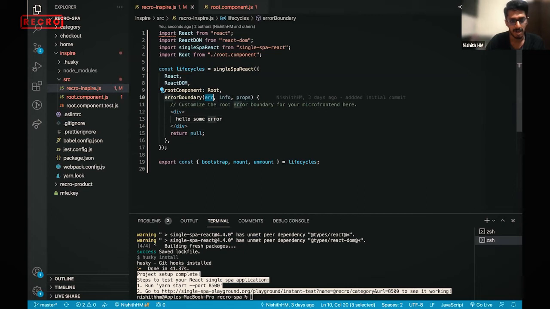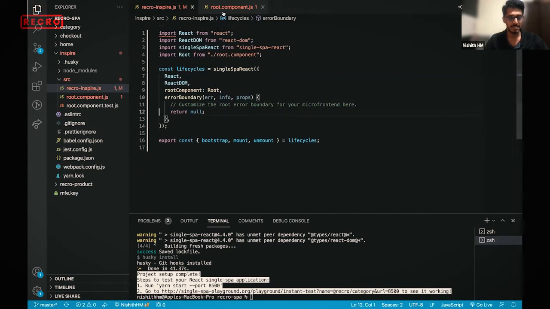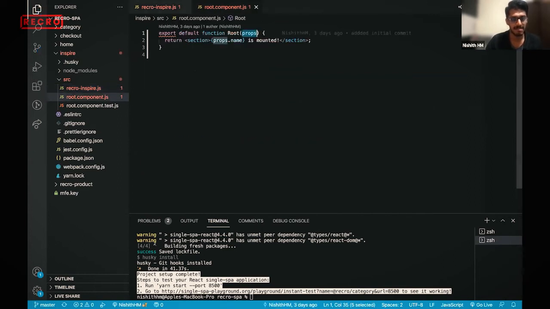You get all the props, info, and everything else. That is the main thing. Otherwise it's just like a React application. You can install React Router DOM and have a lot of other routes, like home slash something else, inspire slash categories, inspire slash something else. So it's just like a different React application.